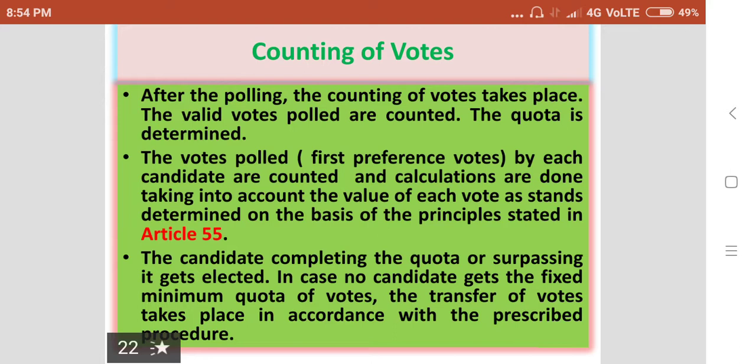In case no candidate gets the fixed minimum quota of votes, the transfer of votes takes place in accordance with the prescribed procedure.